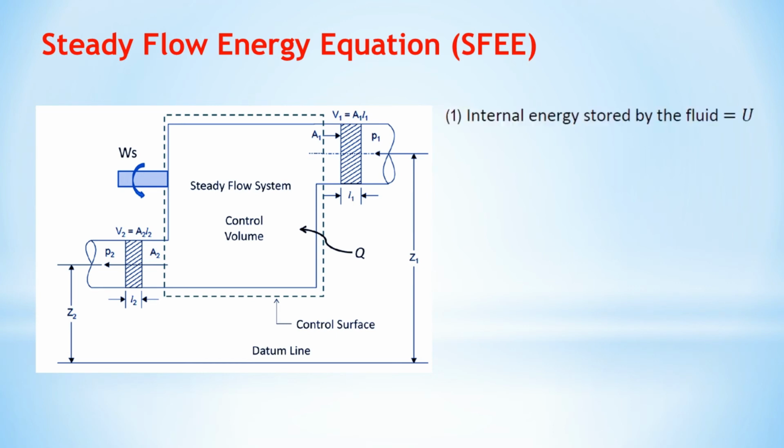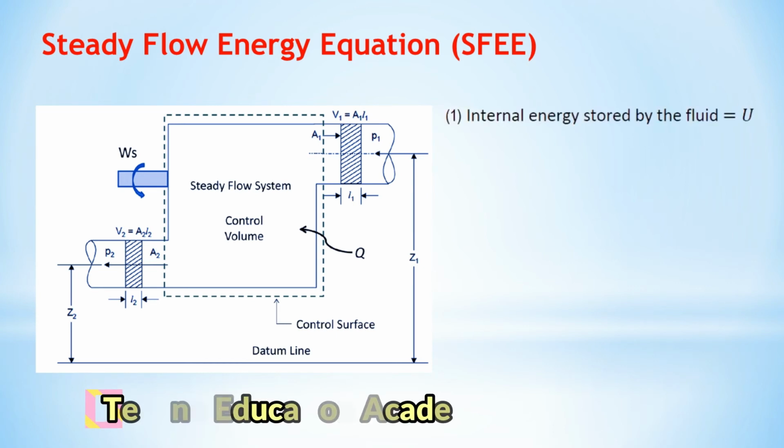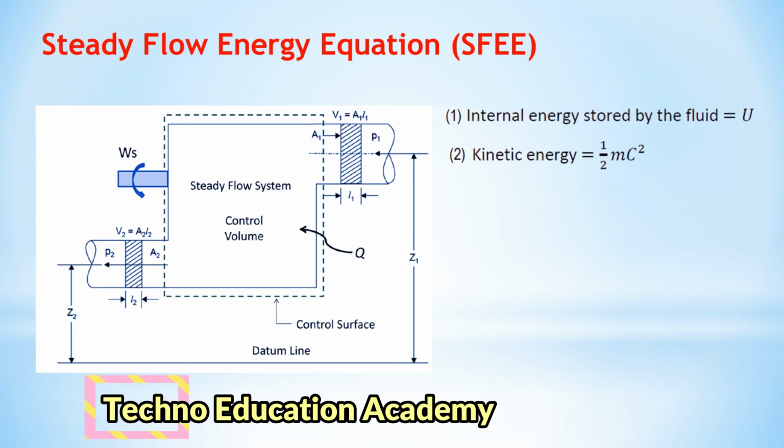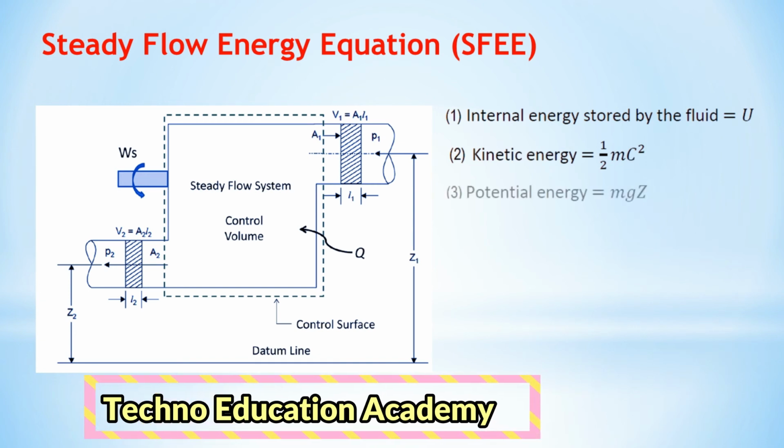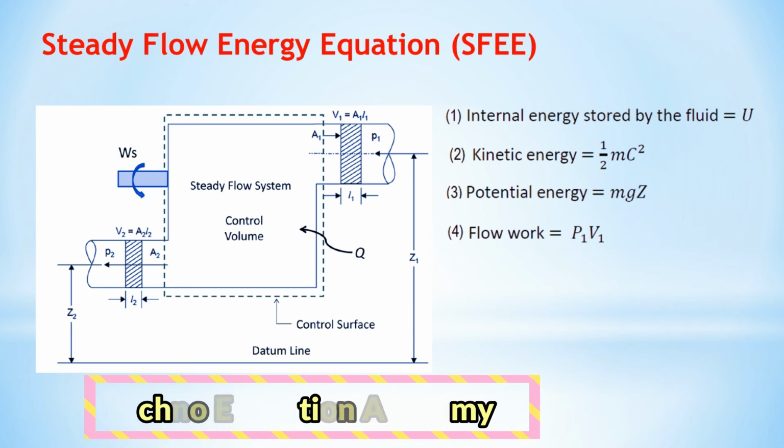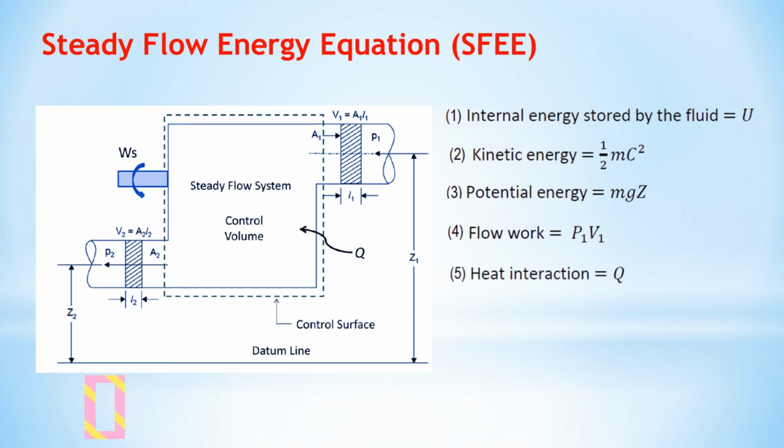First one is the internal energy stored by the fluid. Second one is kinetic energy equal to 1/2 mc². Third one is potential energy equal to mgz. Fourth one is flow work. Here we are considering flow work equal to P1V1. Fifth one is heat interaction. Sixth one is work interaction, also known as shaft work.